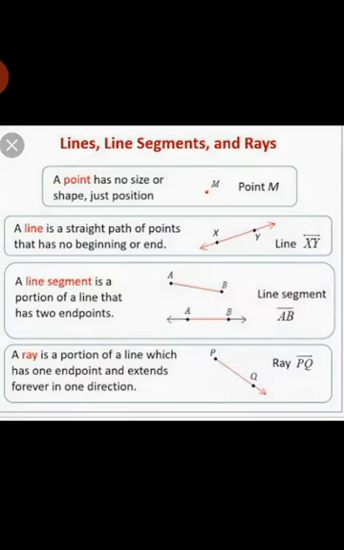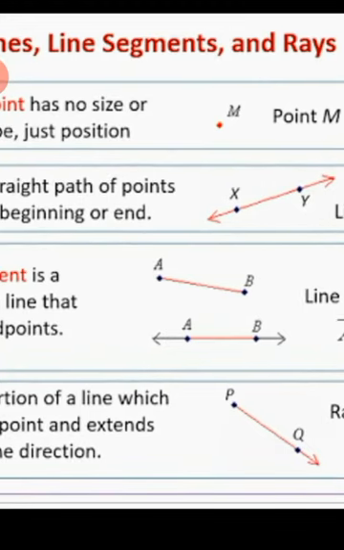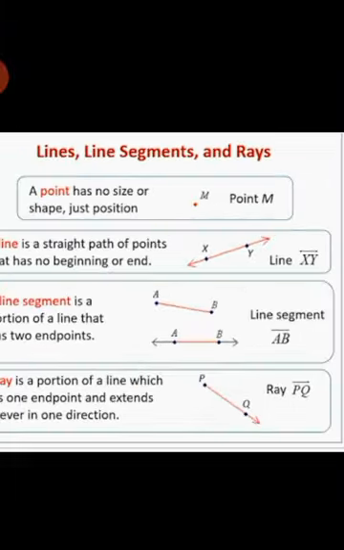So next is line segment. A line segment is a portion of a line that has two definite endpoints. So here you can see AB is a line segment. It can be 3 centimeter, 4 centimeter, 9 centimeter, and so on, and can be in meters too. So it has a fixed length, so it is called a line segment.